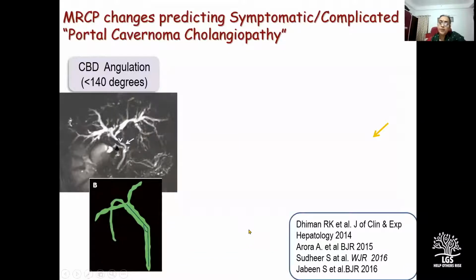The vast majority of patients with EHPVO would have cholangiographic evidence of portal cavernoma cholangiopathy. But there are clinical radiological studies which have shown that certain cholangiographic changes predict a symptomatic or a complicated PCC. They are a CBD angulation of less than 140 degrees at the level of the superior border of the pancreas, because this signifies a fixed stricture.